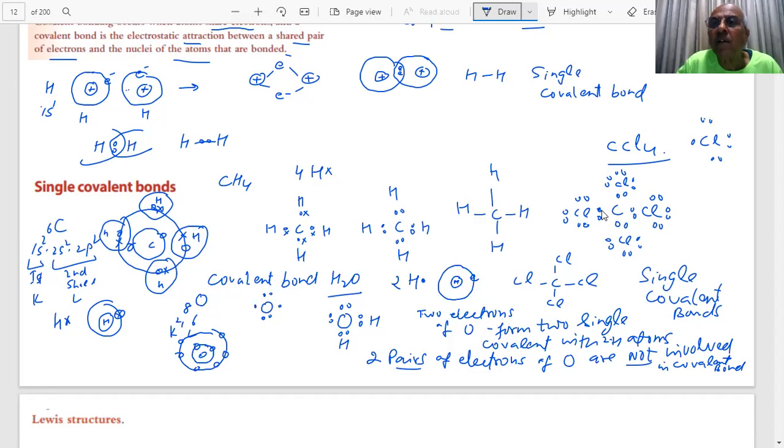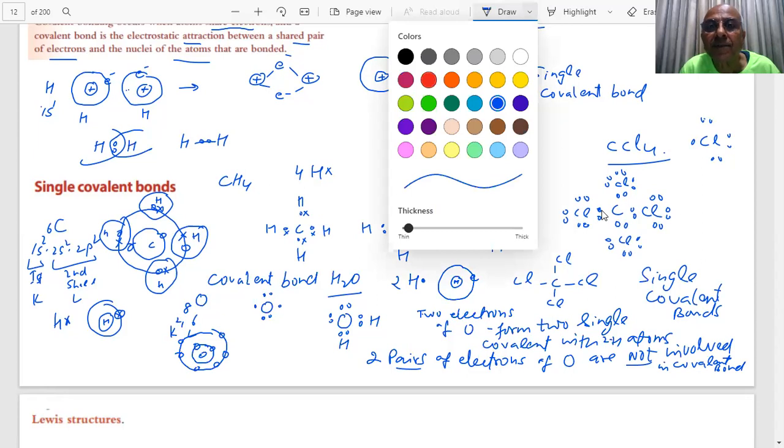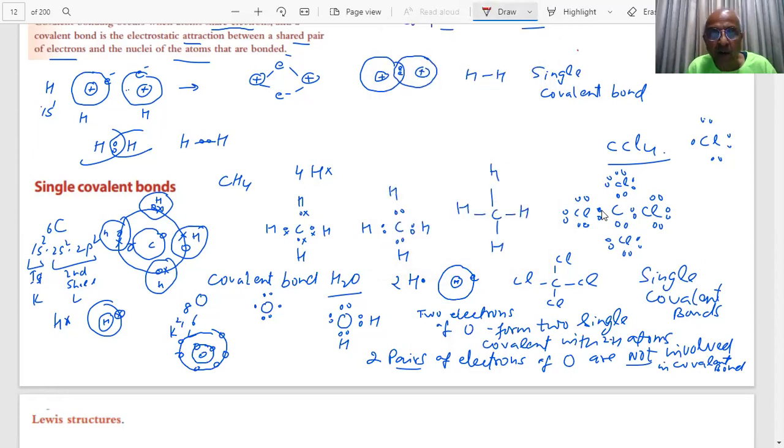So, student, important point. What is the important point, student? There are two lone pairs of electrons. These are called, student. These are how many? Two. There are two such lone pairs of electrons, as you can see. They are called lone pairs. Lone means they are not forming covalent bond. In the case of water, there are two lone pairs. Can you see two lone pairs of the water?